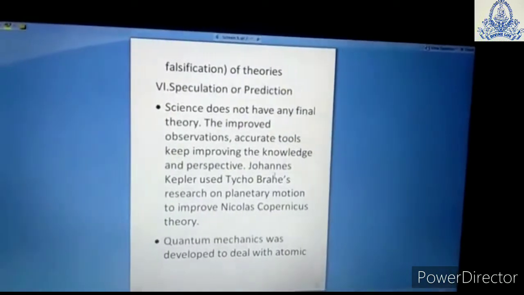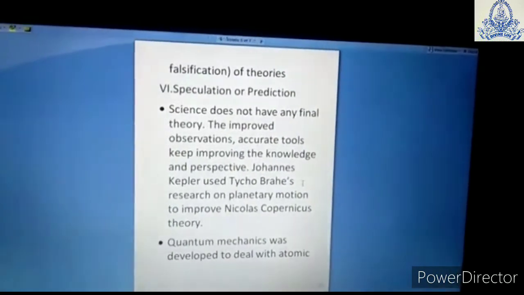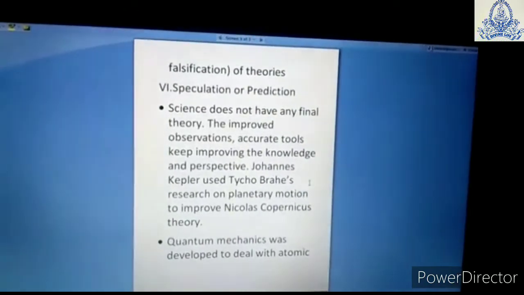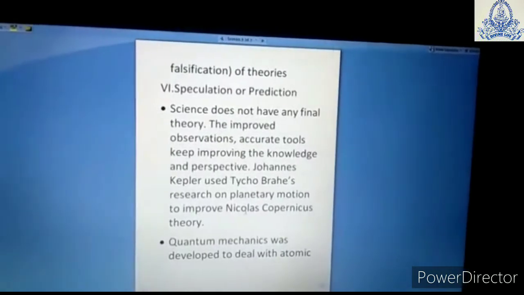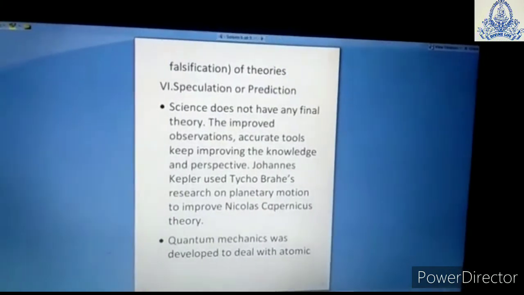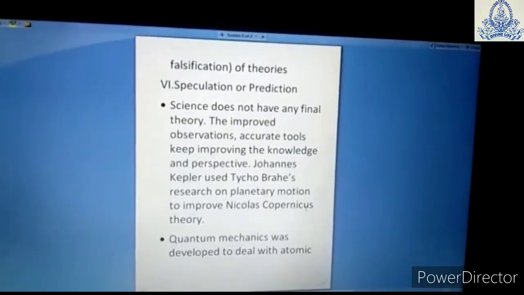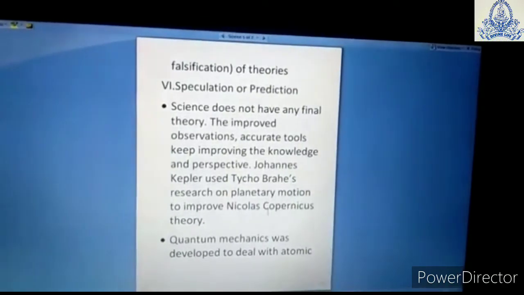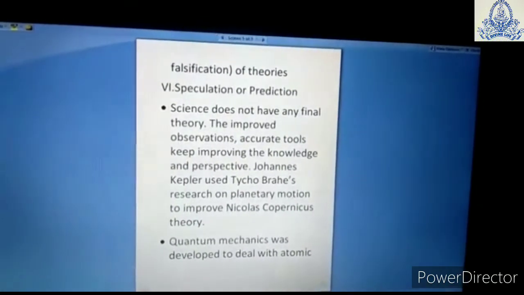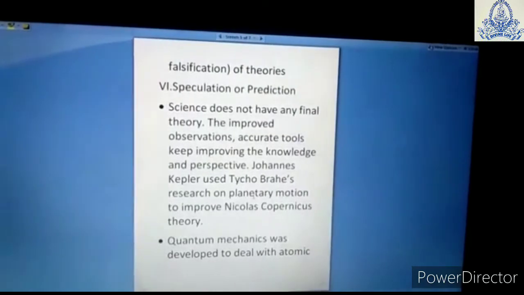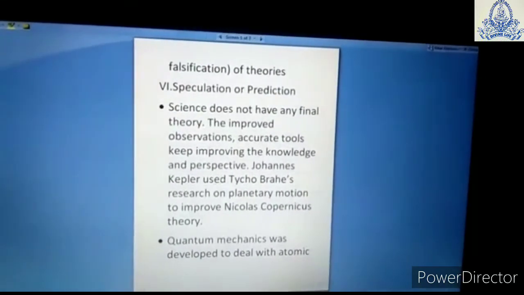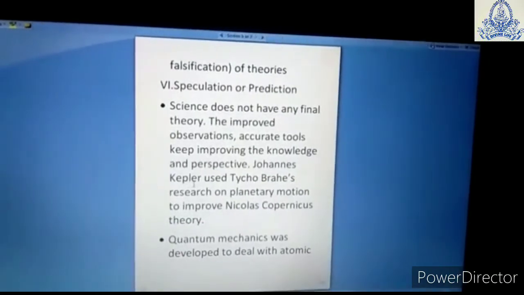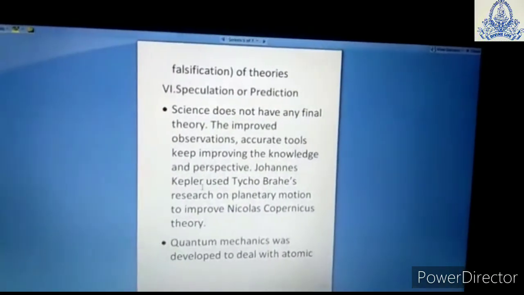Here we are going to discuss some examples of how science is improving day by day. We have studied planetary motion. Nicolaus Copernicus was one of the people who discussed planetary theory, planetary motion. Thereafter it was improved by a new scientist named Johannes Kepler.